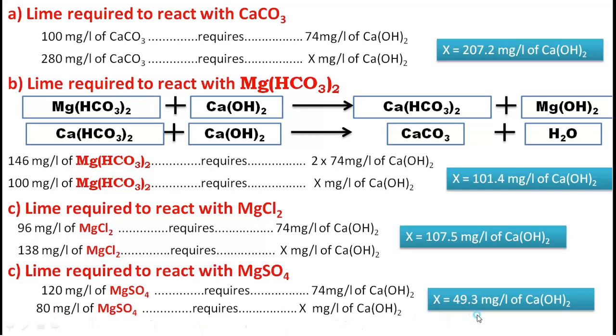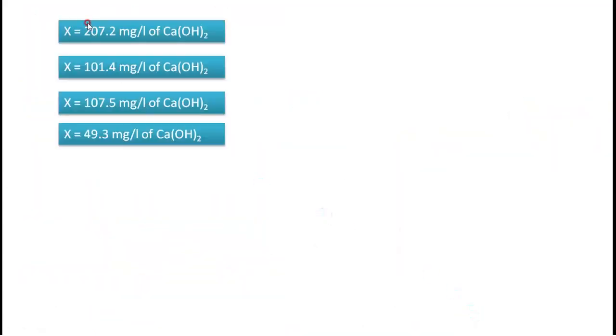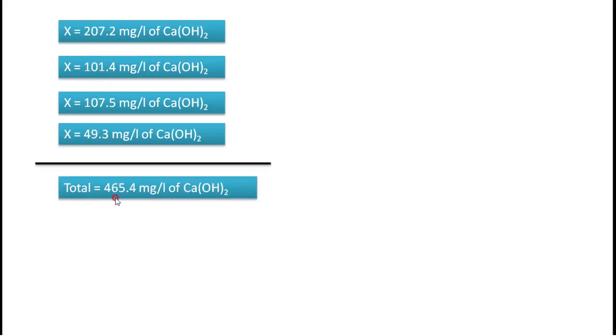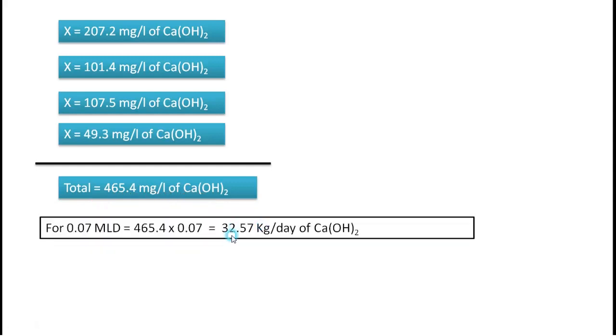Then x will be this much. Then we will add all the lime required in the previous slide. Then we will get a total of 465.4 mg per liter of lime. Now for 0.07 MLD, it is required 465.4 into 0.07. Then it will directly convert into kg per day of lime.